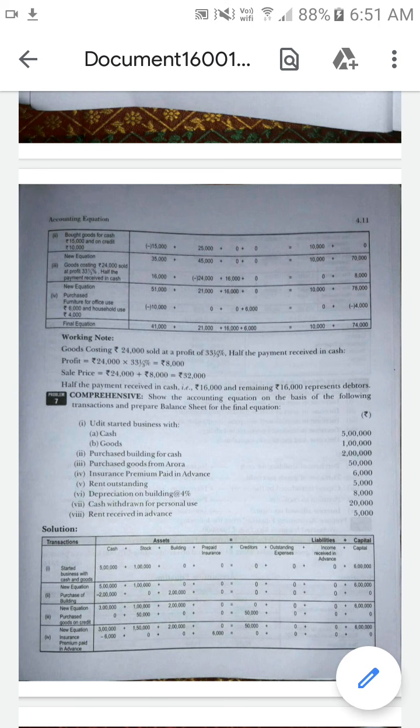Next, depreciation on building at 4%. I already explained what depreciation is. Depreciation is the amount by which the value of an asset is reduced.